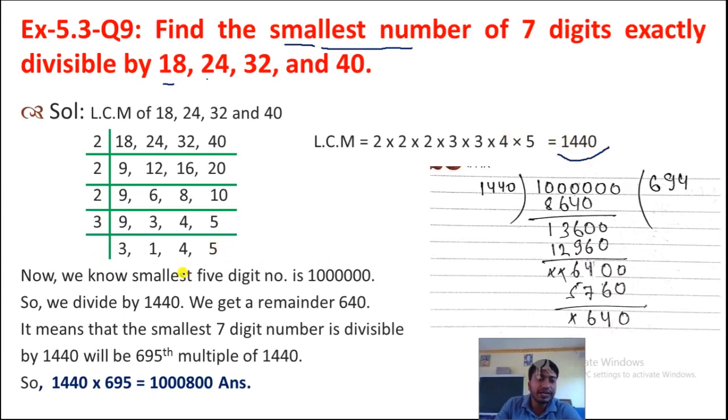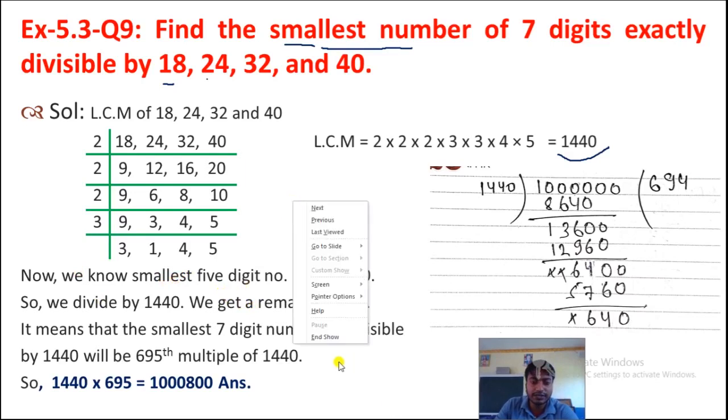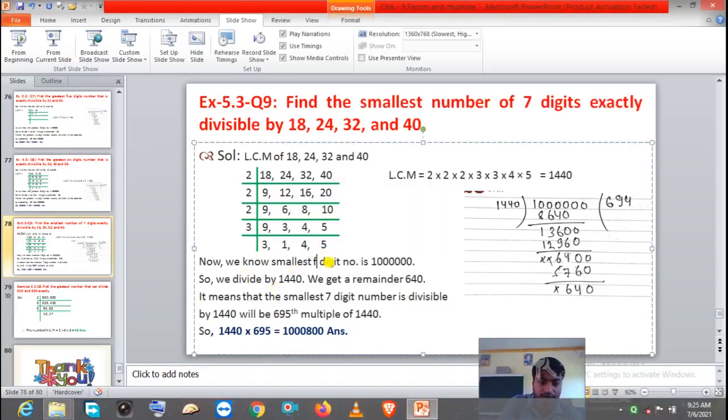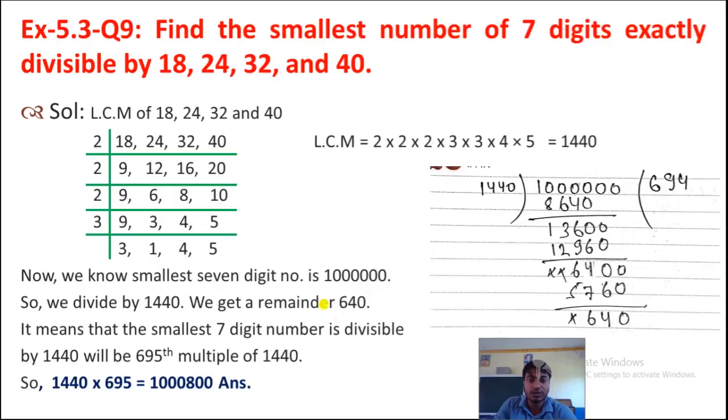Now you know very well smallest 5-digit number, smallest 7-digit number. Smallest 7-digit number you know very well: 10 lakh. Ones, tens, hundreds, thousands, 10,000, 100,000, 10 lakh. Okay, smallest 7-digit number is 10 lakh. Now what we have to do, we have to divide this 10 lakh by this LCM. So let's divide first.